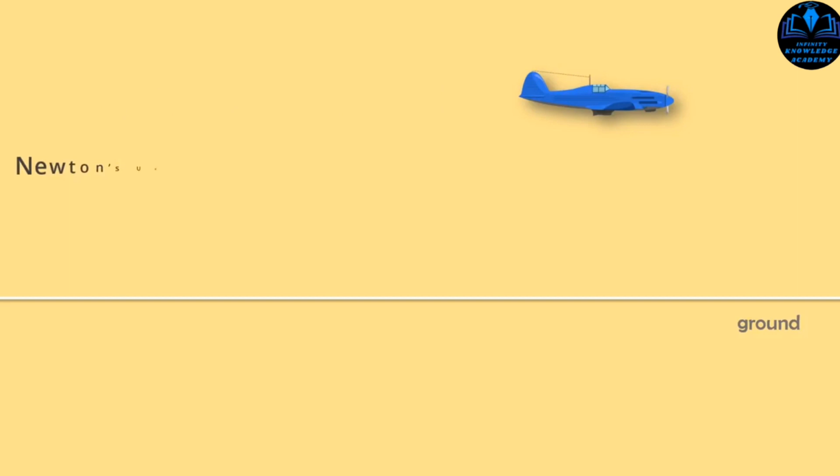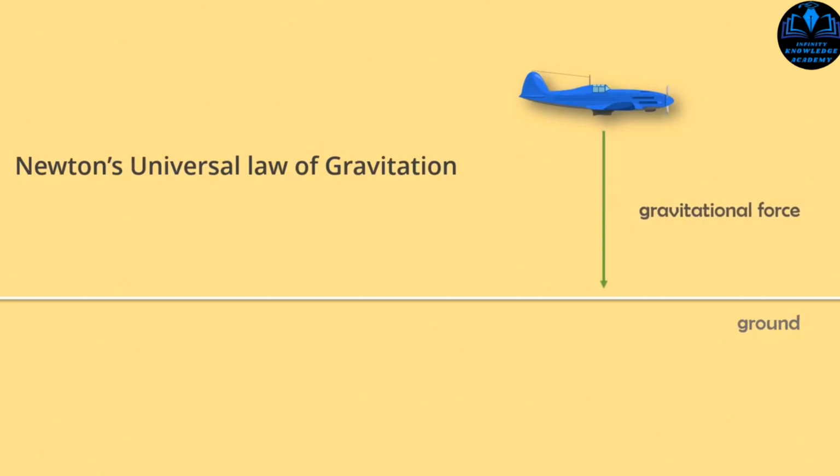Well, the answer is yes. According to Newton's universal law of gravitation, there is a gravitational force between the aeroplane and the ground. Thus, the aeroplane interacts with the ground, but they are in no direct contact. Hence, there is a gravitational force between the ground and the aeroplane, and this gravitational force is known as a non-contact force.